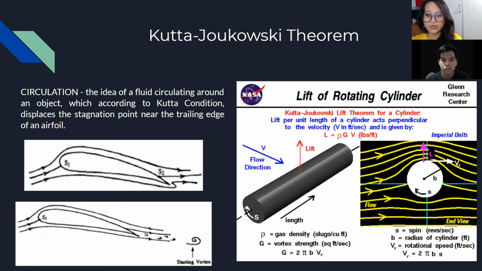This theorem can also be explained with the clockwise spinning cylinder perpendicular to the free stream flow direction. The upper part of the cylinder boosts the free stream's velocity just above it as it moves towards the right. However, the lower part of the cylinder moves towards the left, which slows down the free stream velocity at this part, thus creating a static pressure difference above and below the cylinder, resulting in lift.